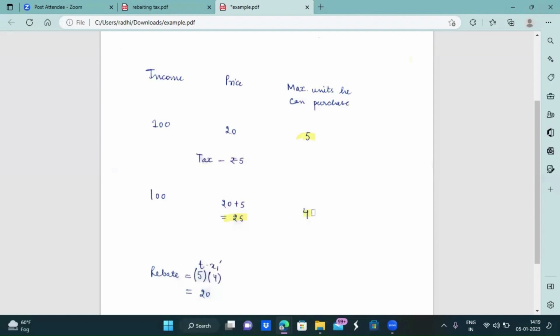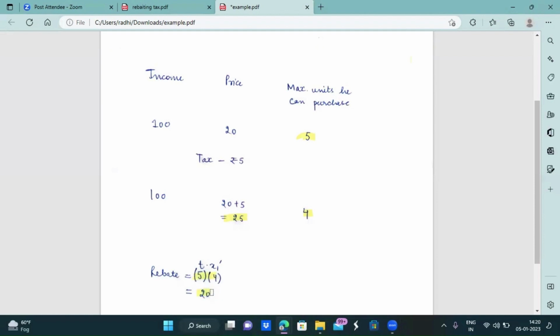However, as the government promised to provide a rebate for the imposition of tax in the form of direct money payments, the amount of rebate will be equal to the tax times the new quantity of goods purchased, that is 5 into 4, which will be rupees 20.